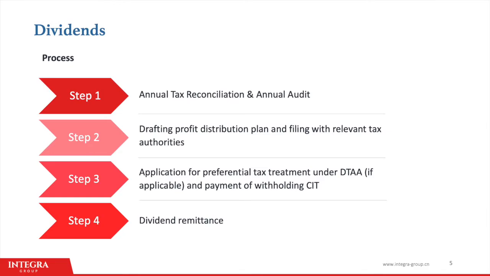The second step is the executive director or board of directors drafting a profit distribution plan. A board resolution will be passed by the directors of the company to determine the amount of profits to be distributed back to the parent company. Next, the company should withhold the necessary corporate income tax to pay to the Chinese tax authorities. If the host country has signed a double tax agreement with China, the company can apply for the reduced withholding CIT. And finally, once the necessary taxes have been paid and all required documents are prepared, the company can go to the bank and make the remittance.